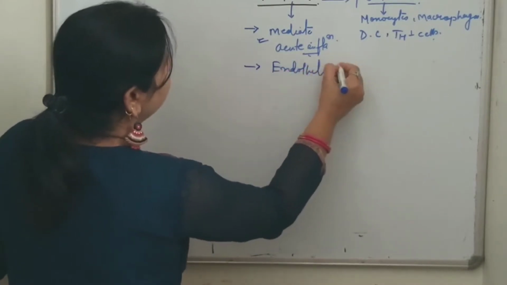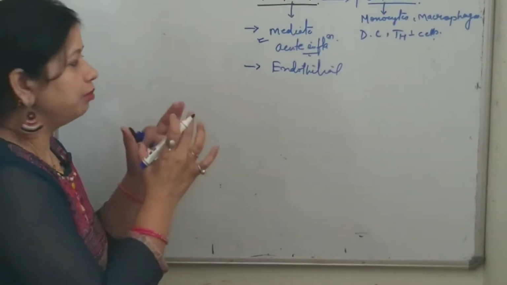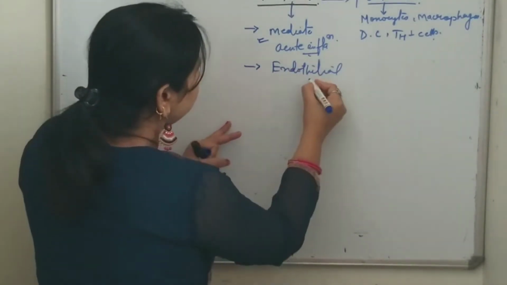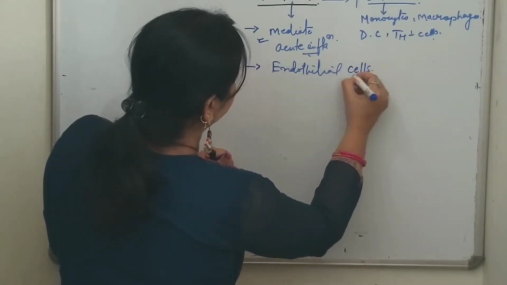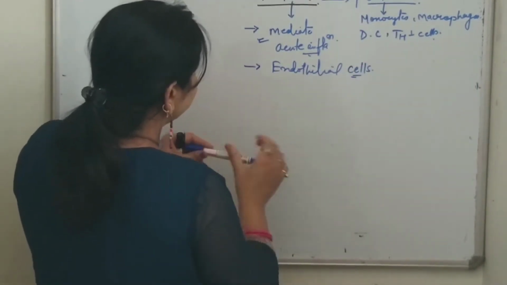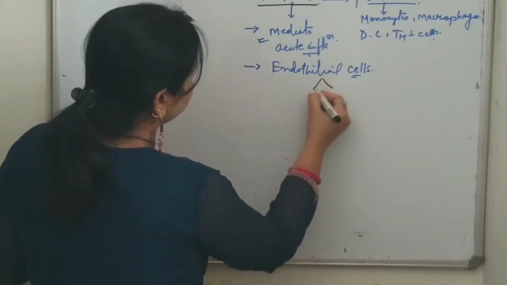By acting on the endothelial cells, it mediates a lot of functions. It acts mainly on endothelial cells and stimulates the inflammation and coagulation pathway.